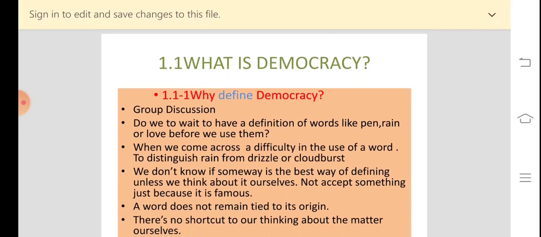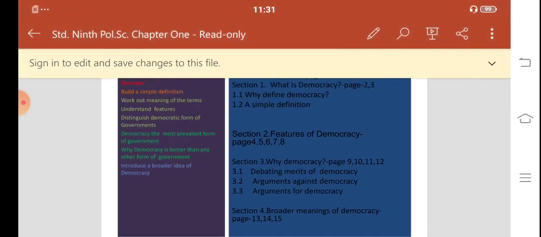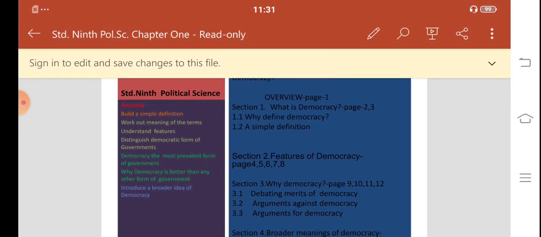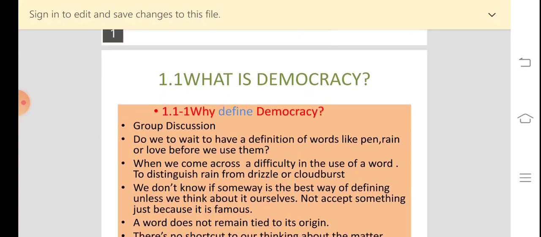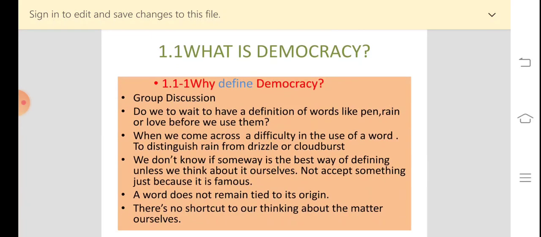As I have told you, this section consists of 2 subsections. One is why define democracy and a simple definition. So let's start with why define democracy. Yes. So before we start with why define democracy, I want to discuss with you some features of democratic governments, and we are going to see those features which are simple and which are common to democratic governments.